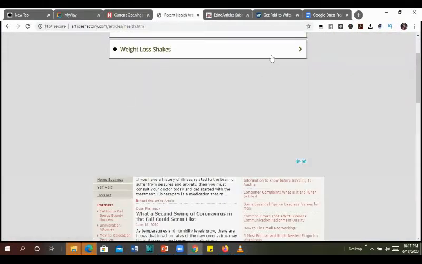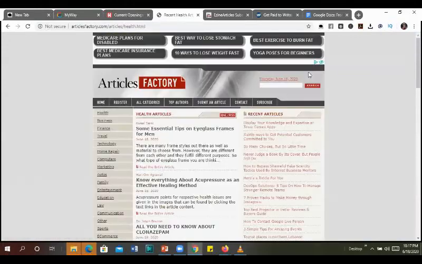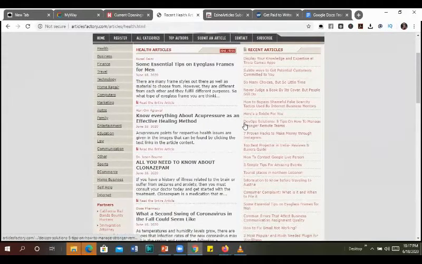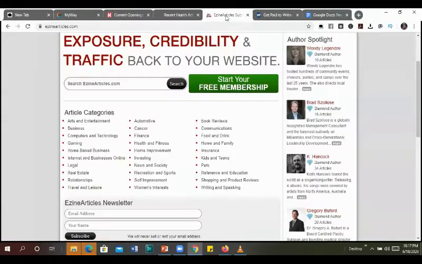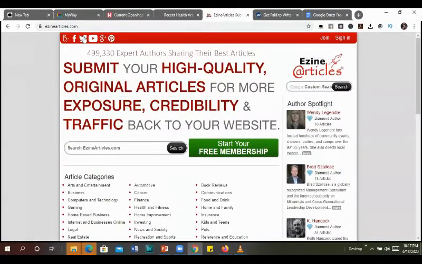So here's the site. It's known as Article Factory, and let's take a look at how you can take advantage of this. For example, you took a look at some essential tips on eyeglasses frames for men. But let me give you a bonus, guys. Let me give you an additional site whereby you can copy these articles from that site, and then at the end, just go to the tool I'll be showing you on Google Chrome and repost it. This other site is known as Enzyme Articles.